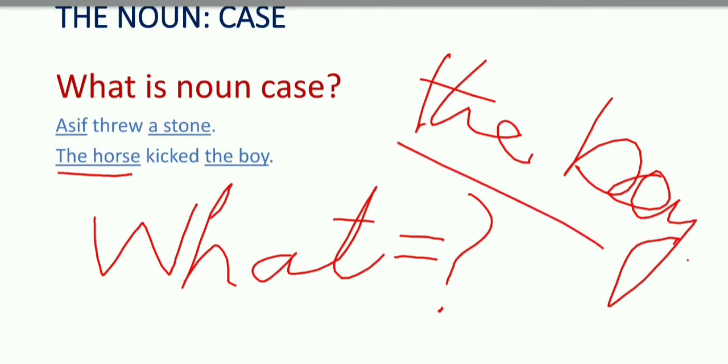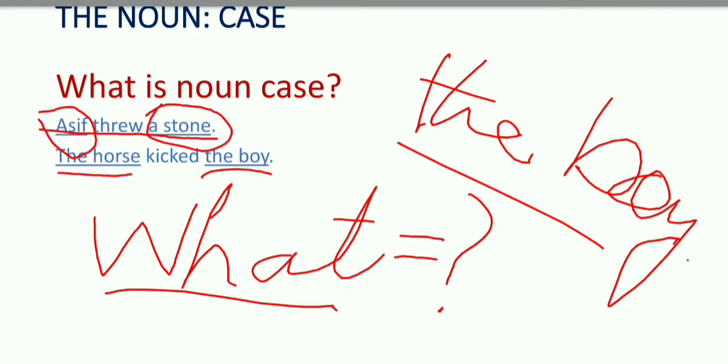object. So here we have the object. In the earlier sentence, Asif threw a stone, who threw a stone? Asif threw a stone. Asif is the subject, and if we want to know the object of a sentence, you have to ask: Asif threw what? The answer will be a stone. A stone is the object of the sentence. Okay, now look here.